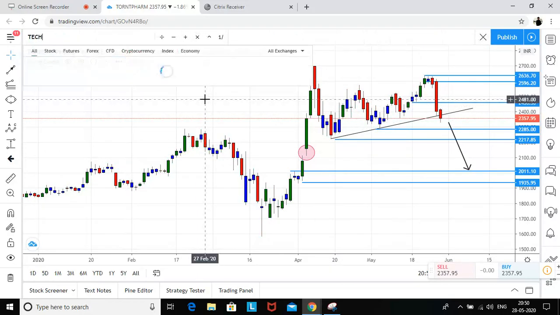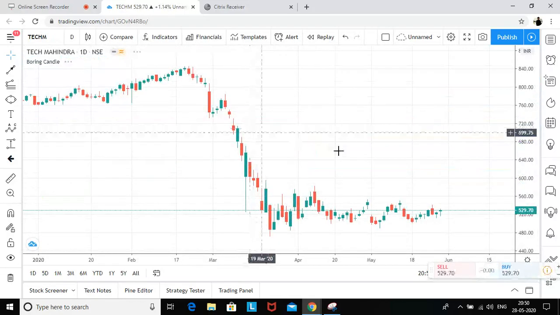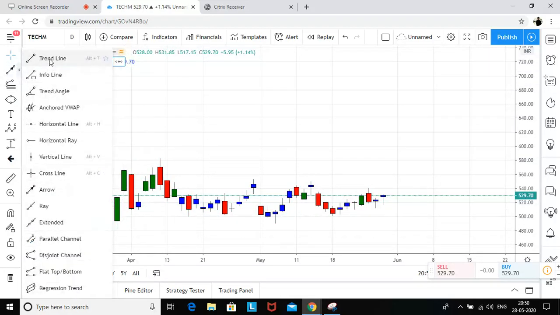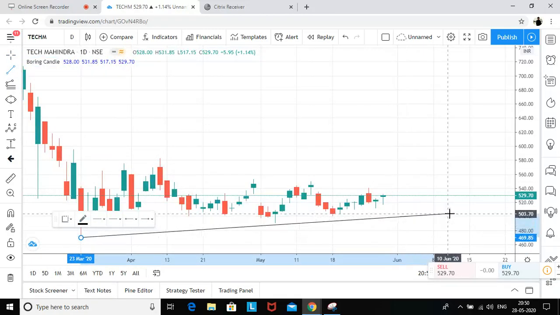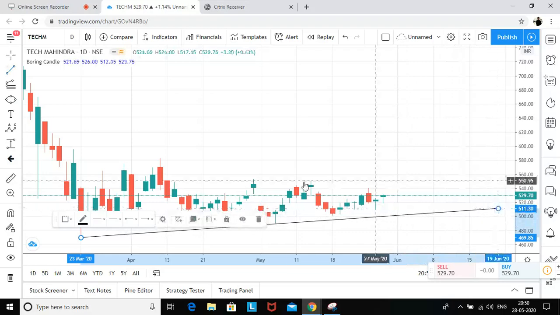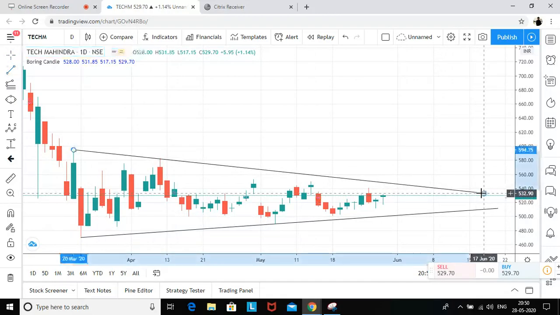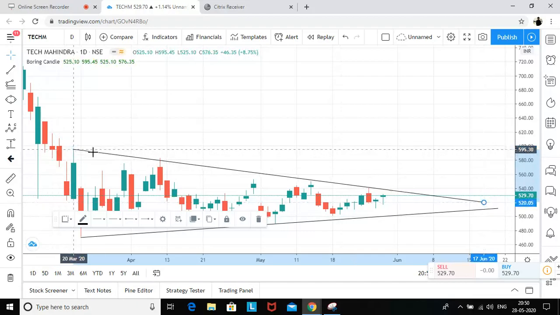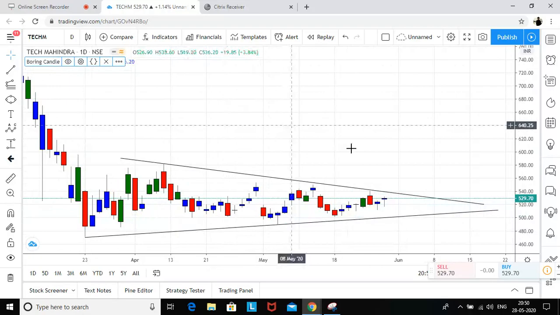Since I am here, let me also open Tech Mahindra because I have given a trade on Tech Mahindra, and I have also initiated a trade. I gave a trade when it was trading somewhere around 538 level, and I said that we will go long at 520 to 510. So we got the entry, and this is it. Something like this was the case. So this is Tech Mahindra. Now again it is in the range.